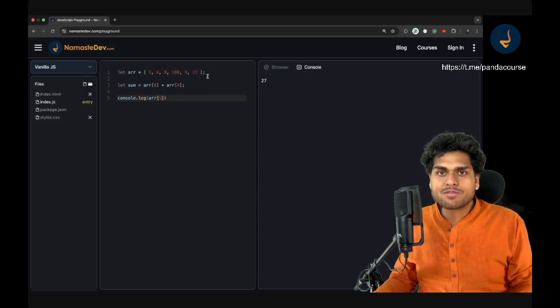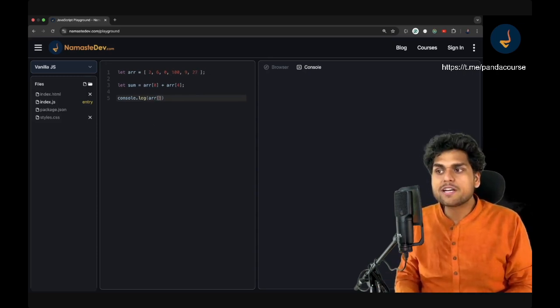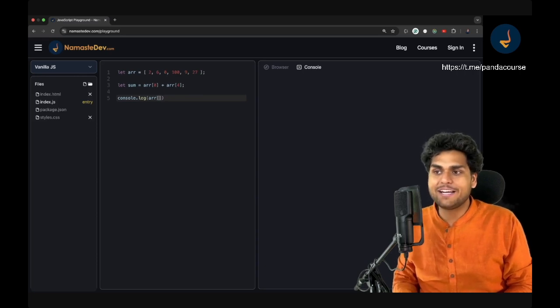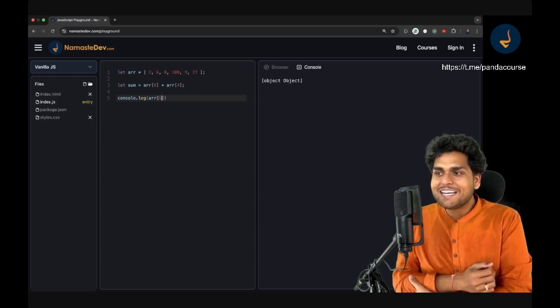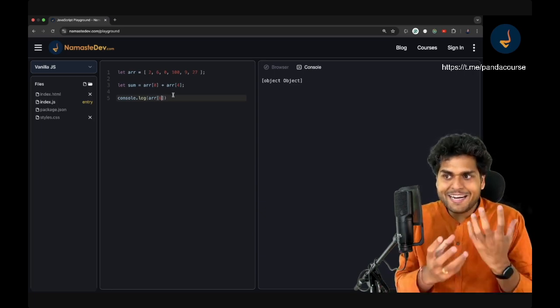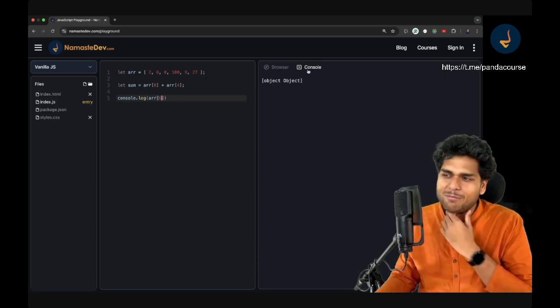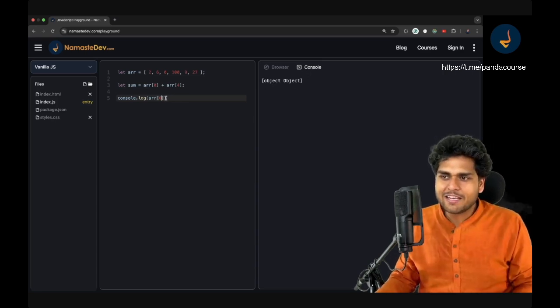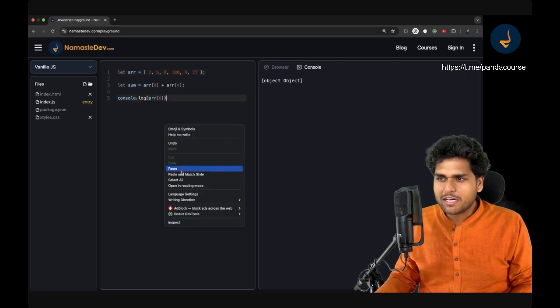What if I do ARR of 6? What will happen? If I write 6 over here, it will give you undefined, right? So it gives you object, but it's kind of undefined. It basically does not exist. It should give you undefined. I'm not sure why it is giving you something like this. Let me just try to run it over here.